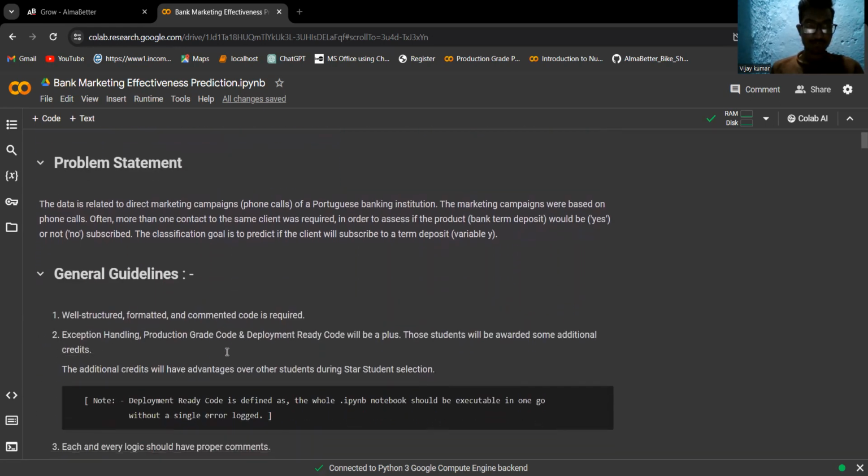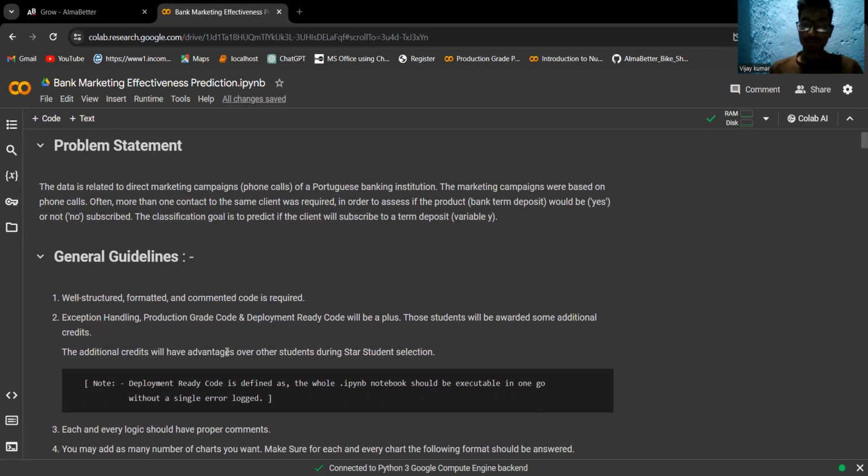Problem statement: the data is related to direct marketing campaigns, phone calls of a Portuguese banking institution. The marketing campaigns were based on phone calls. Often more than one contact to the same client was required in order to assess if the bank term deposit would be yes or no. Thus, our classification goal is to predict if the client will subscribe to a term deposit.